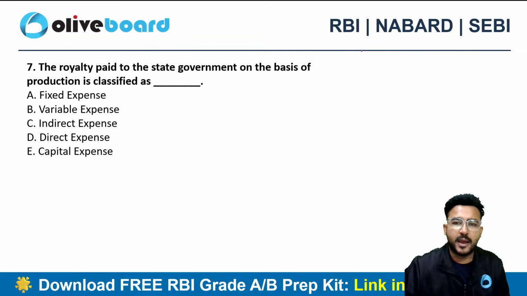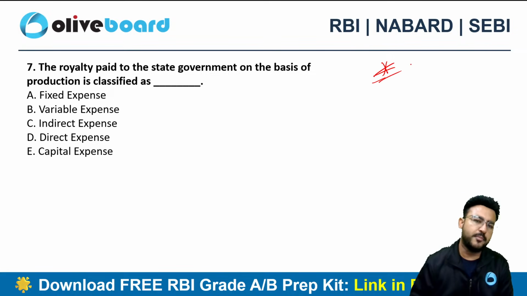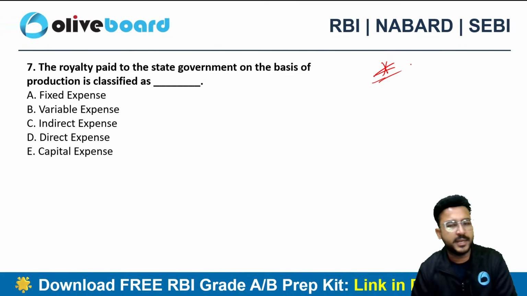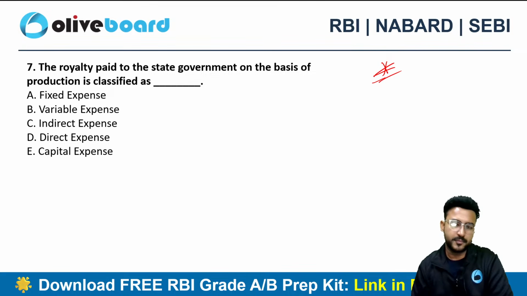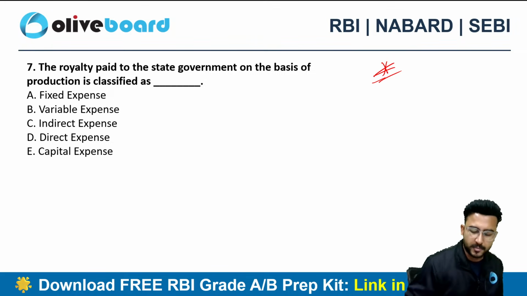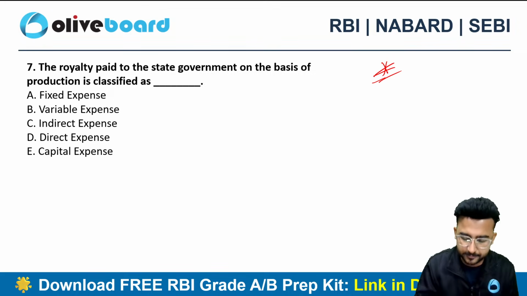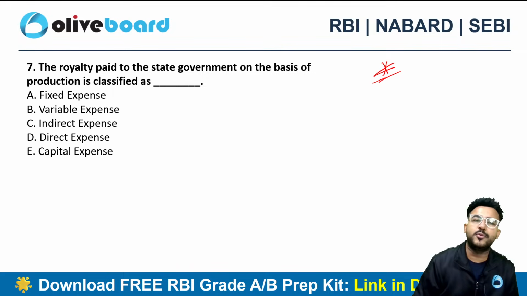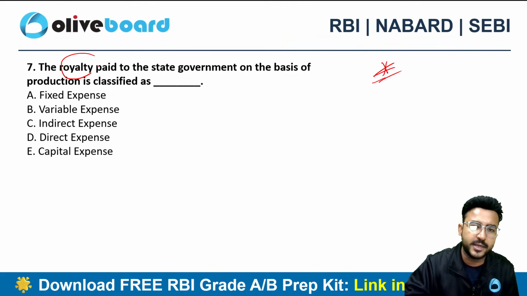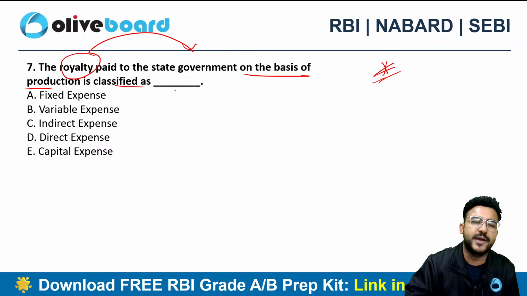Now this can be another very important question. This is one of the most repeated questions in competitive examinations related to commerce and accountancy and costing specifically. The royalty paid to the state government, I am paying a royalty to the state government on the basis of production, is classified as what?